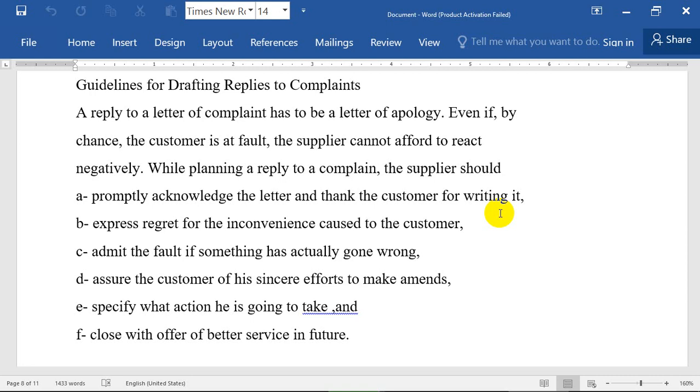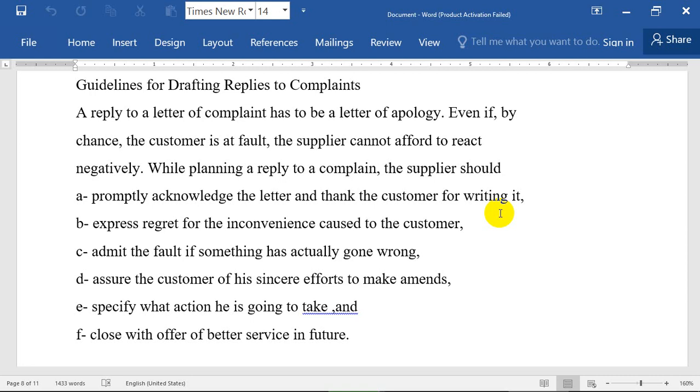Specify what action you are going to take. What is the meaning here? Specify what action you are going to take. So you have to write even details. So you can tell him that I'm ready to ask my manager, I will tell my manager, I will talk to my boss. So specify what action you are going to take.